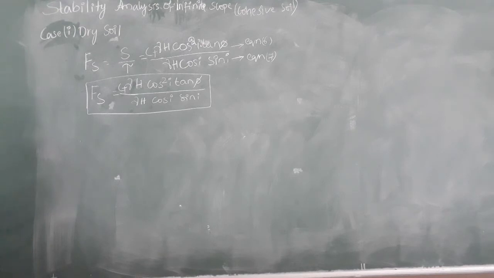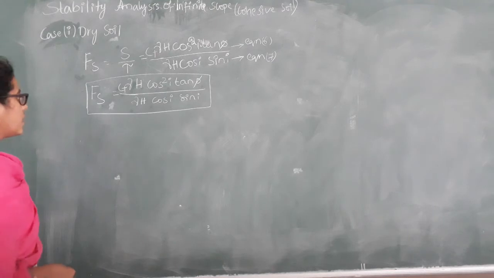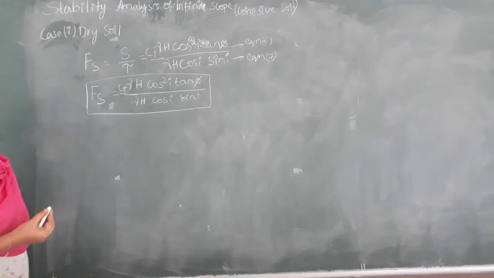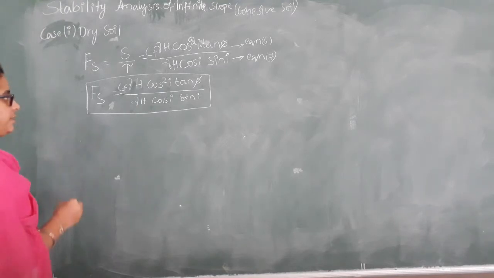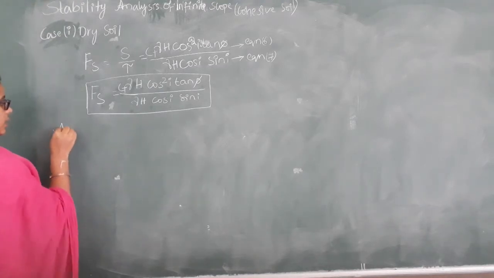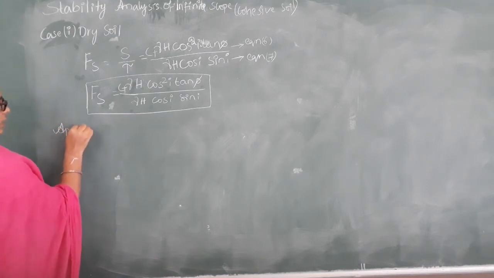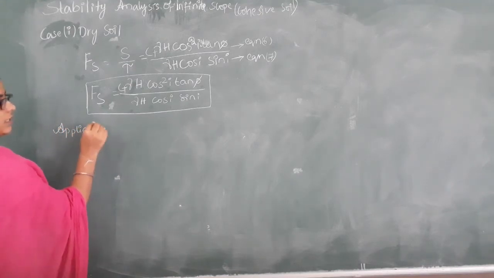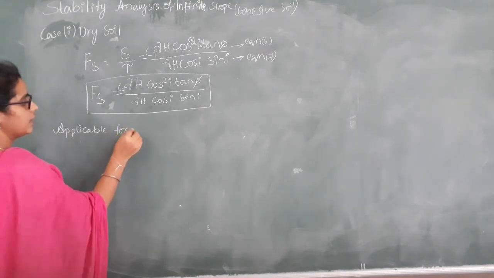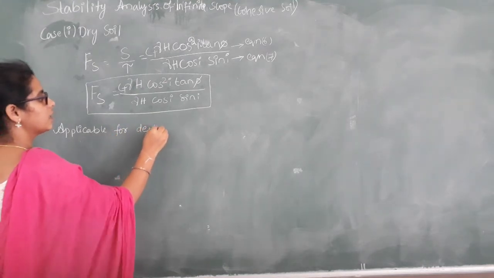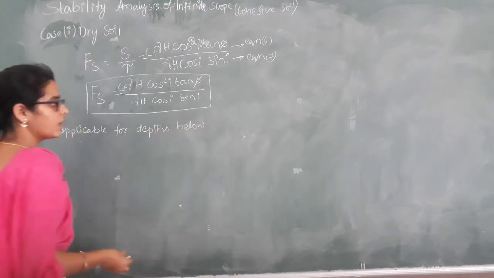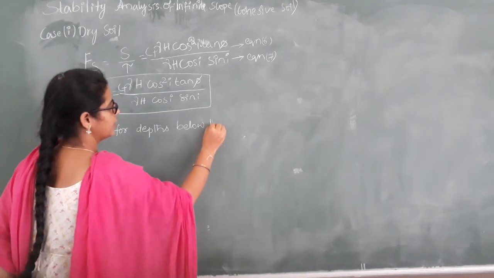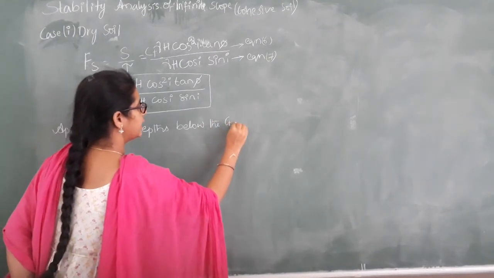This formula is applicable for smaller depths, depths below or smaller than the critical depth.